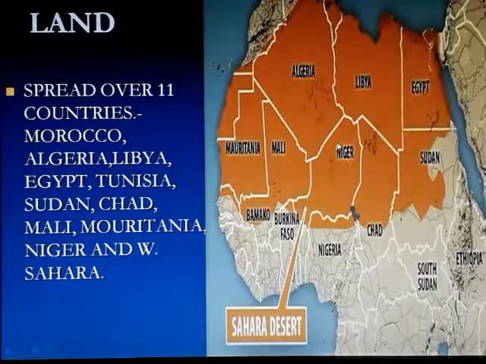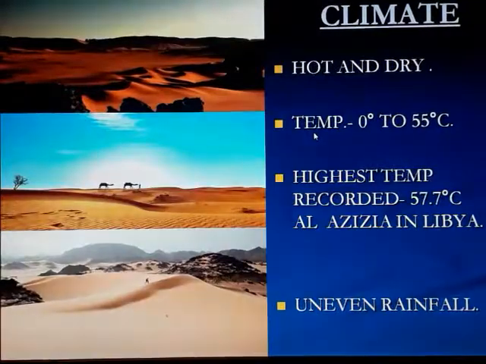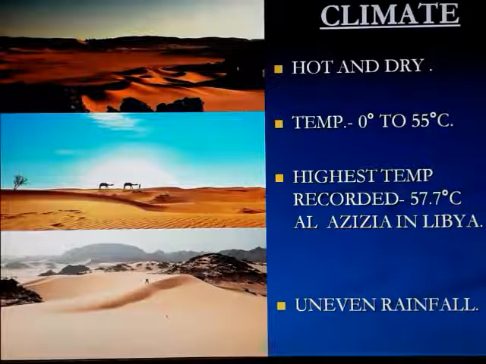Here the climate is hot and dry. The temperature sometimes is 0 degree and reaches up to 55 degrees. Sometimes more than 55 degrees Celsius is recorded actually. In Libya, 57.7 degrees Celsius was recorded, which is the highest of all time on the Earth's surface. Rainfall is uneven and scanty. There is no sign of rainfall at all in these pictures.